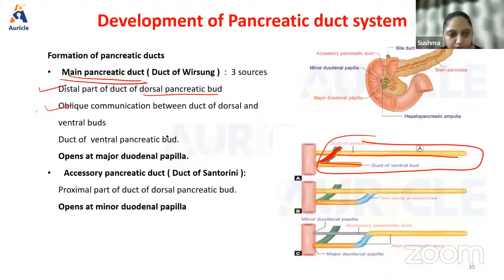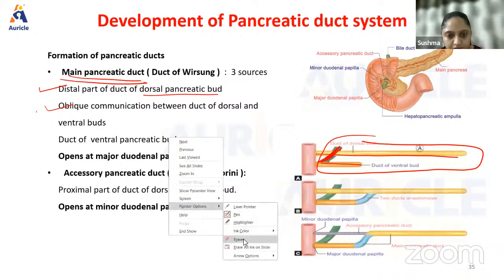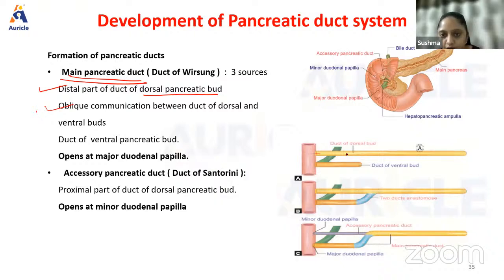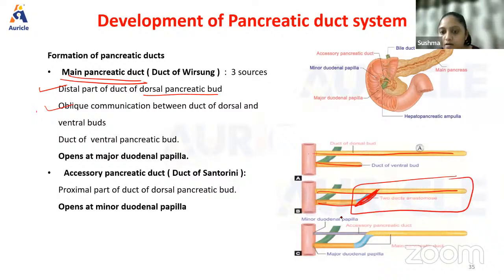Sorry, I made a mistake here, let me just erase it. Okay, look at this, guys. This is how it is actually. You have the duct of the dorsal bud, the duct of the ventral bud, right? Then what happens? Between the duct of the dorsal and the ventral bud, a communication is developed. Whatever is there till here forms the main pancreatic duct. That involves the distal part of the dorsal pancreatic bud. Is it or is it not? And this oblique communication between the duct of the dorsal pancreas and also the duct of the ventral pancreatic bud.